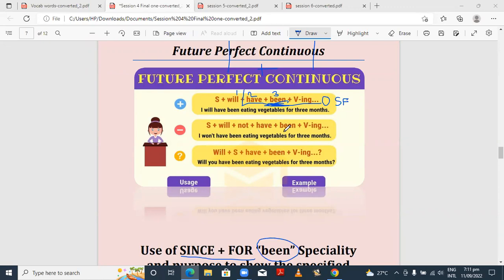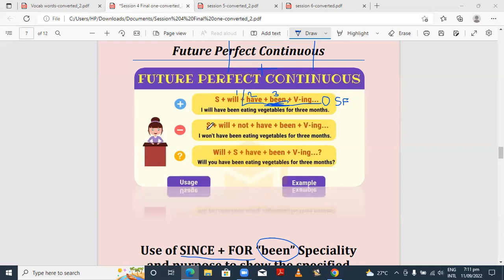No, it's wrong. If you are saying 3 hours, we don't know which 3 hours. If you are saying last 3 hours, then you can use since. Okay. For this one, you can say I'll have been attending the lecture for 3 hours or since last 3 hours. I've been waiting for you to visit my place since yesterday. Good sentence. Let's move forward to the negative one.